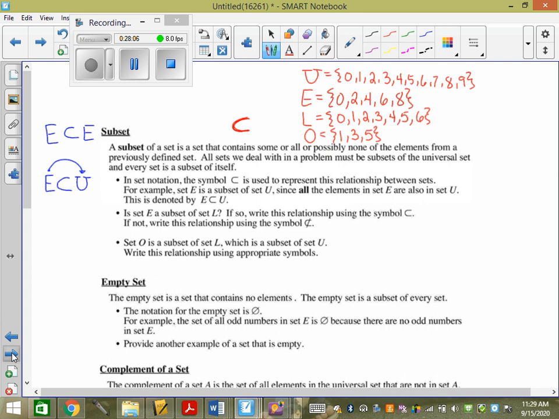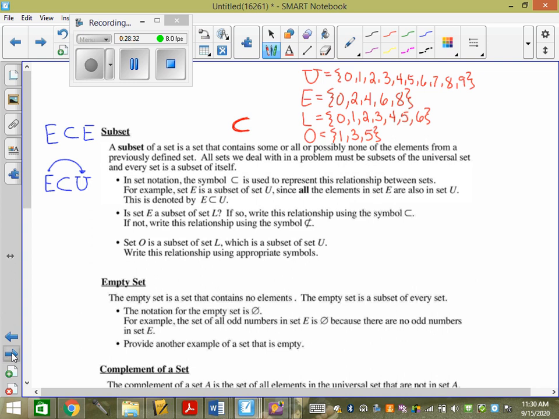Then we have, is set E a subset of L? Is everything in E in L? 0, 2, 4, 6, not the 8, right? Is everything in E in L? No. Is most of E in L? Yes, but it doesn't matter. It doesn't matter if most of it's in, or only one thing is in, or none of it's in. It's not a subset unless all of it is in.